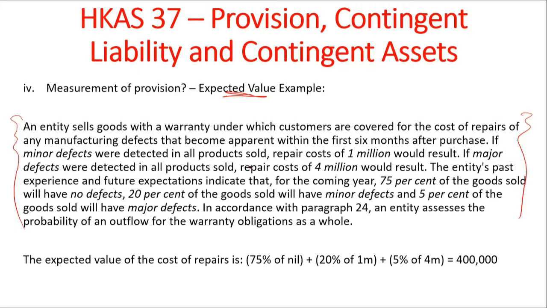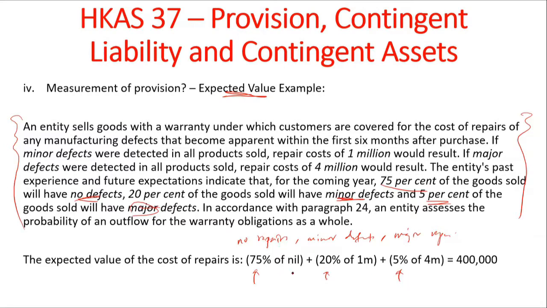So in this case study, either there are going to be no repairs, minor defects, or major repairs. We have the probability of these things. So 75% will have no defects, 20% of the goods will have minor defects, and 5% of the goods will have major defects. So we have these probabilities in here.